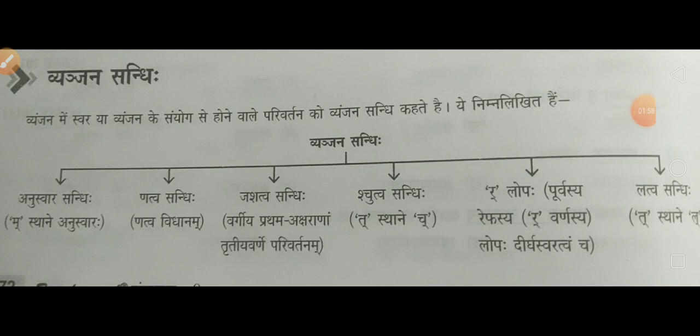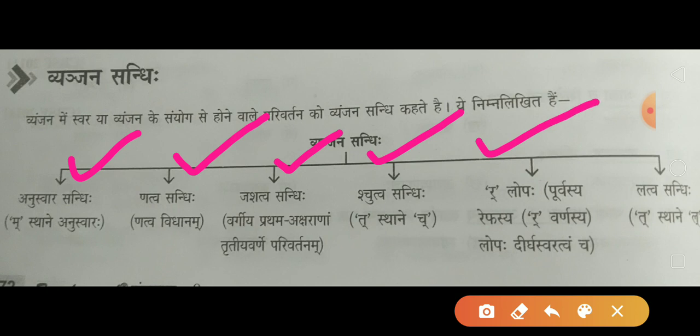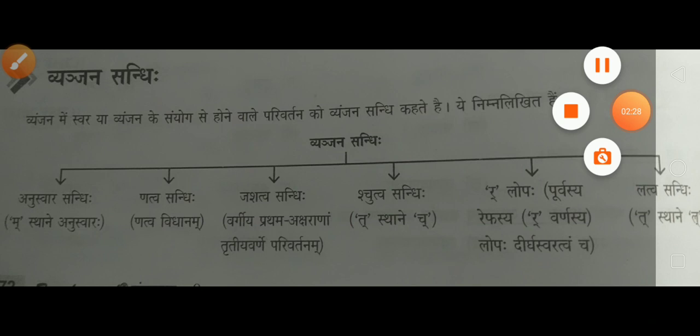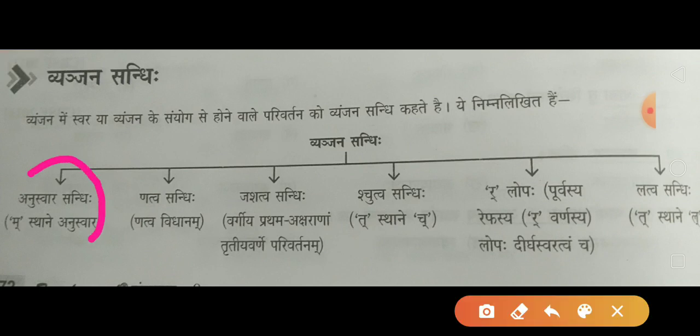So व्यंजन संधि has been divided into 6 parts. First one is अनुस्वार संधि, second is णत्व संधि, third one is जस्त्व संधि, then स्तुत्व संधि, and then रलोपः, and the last one is लत्व संधि. So let us discuss the first kind of व्यंजन संधि, that is अनुस्वार संधि.